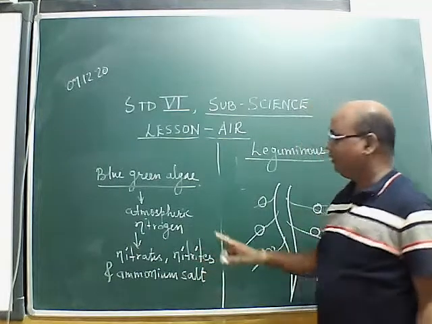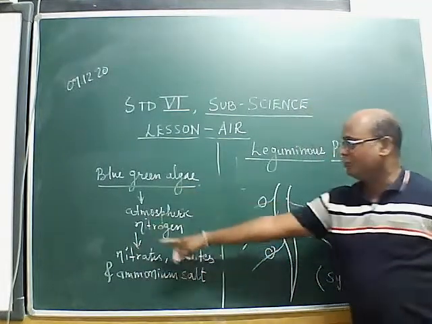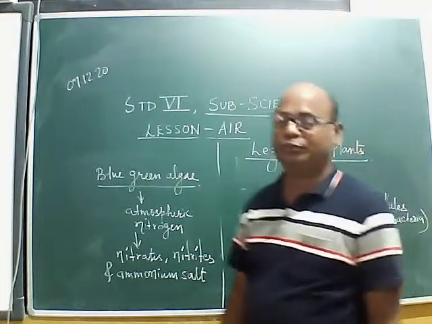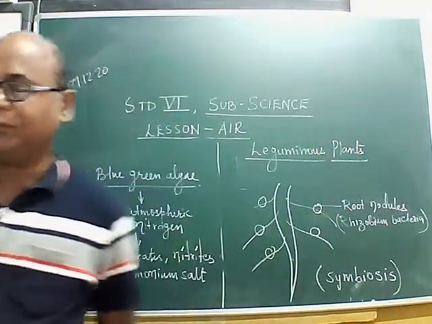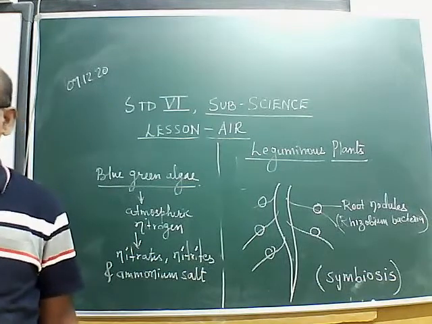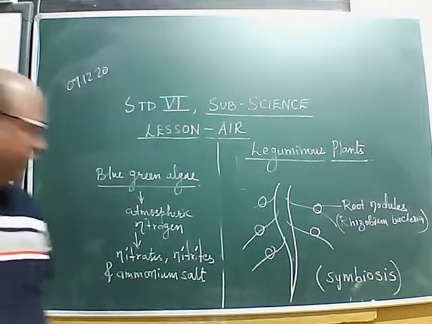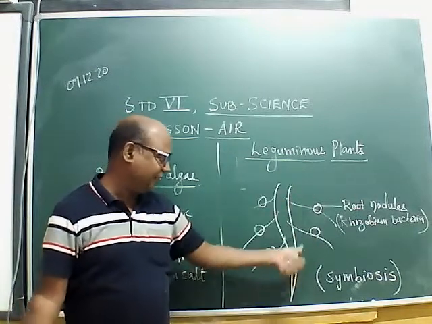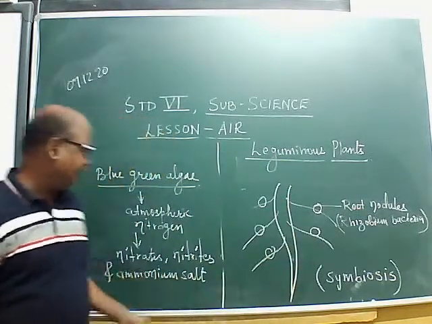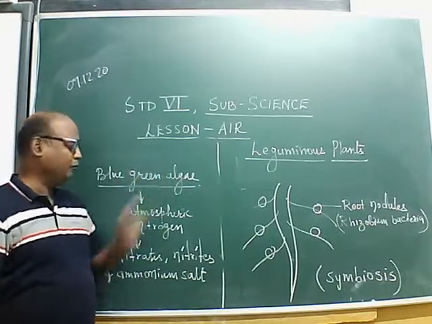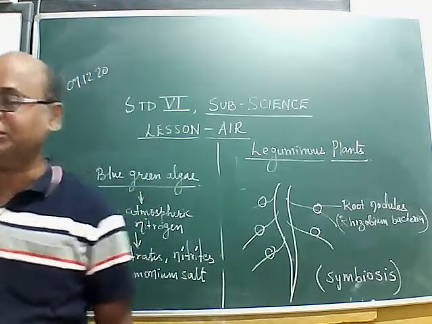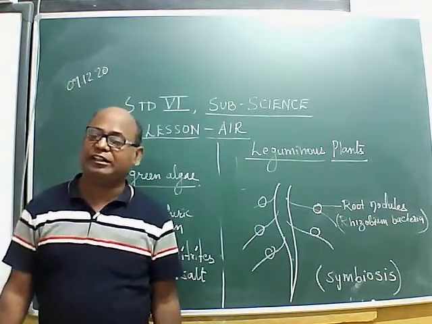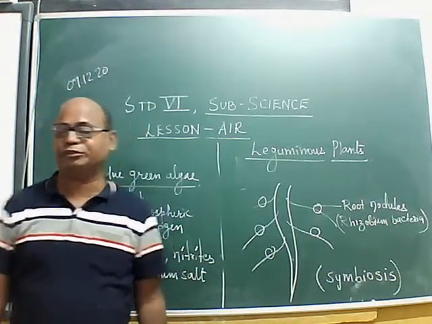They convert the atmospheric nitrogen into nitrates, nitrites and ammonium salt. So this is how fixation of nitrogen is done by rhizobium bacteria in leguminous plants, and by some other bacteria and blue-green algae present in the soil, which convert atmospheric nitrogen into nitrates, nitrites and ammonium salt.